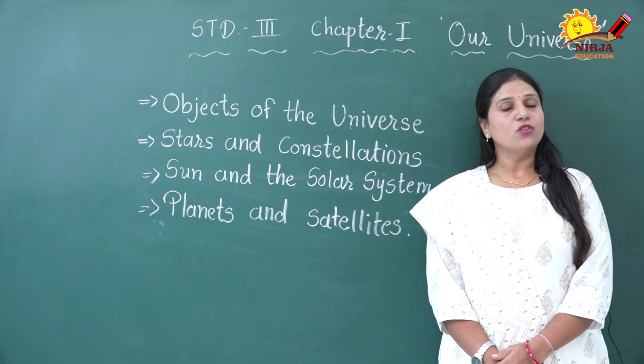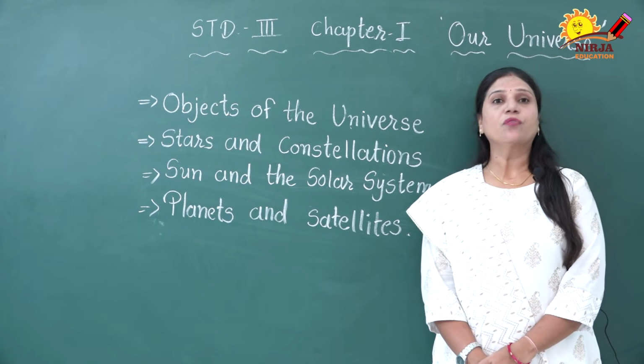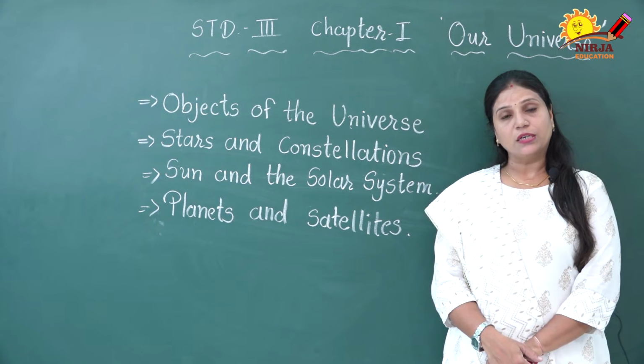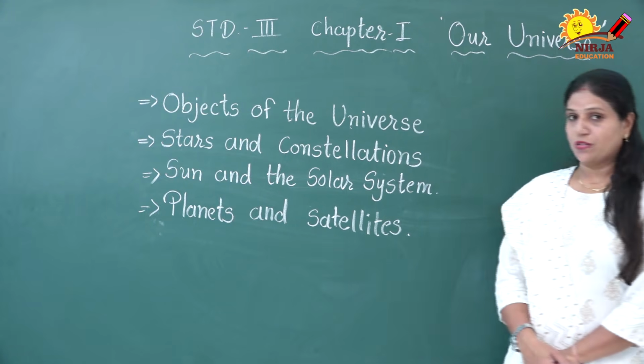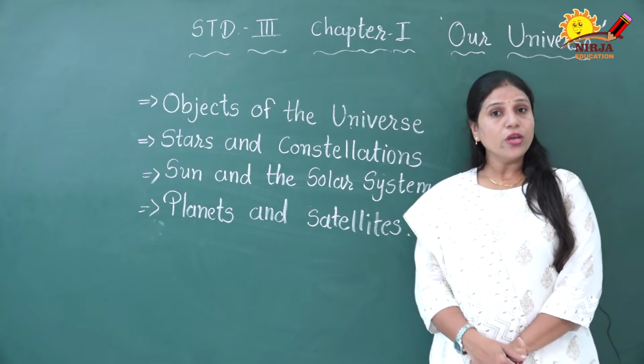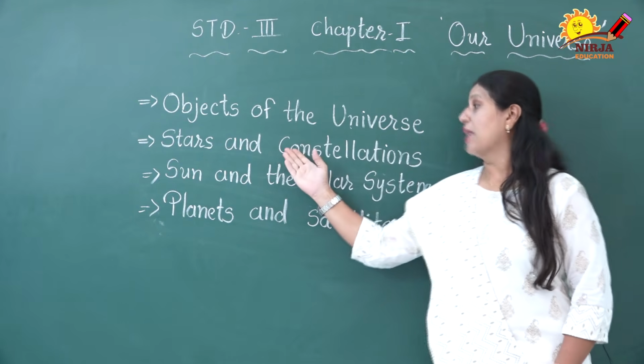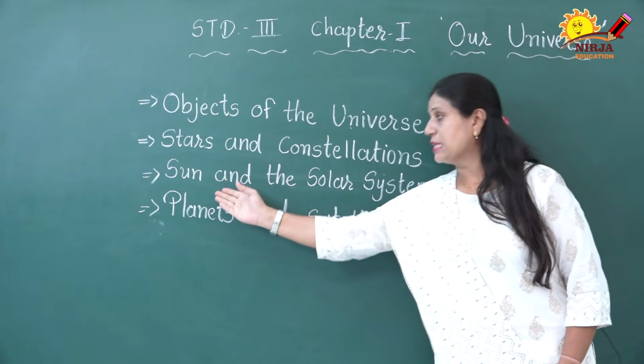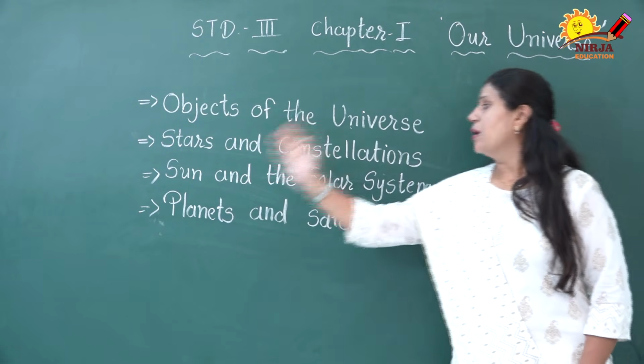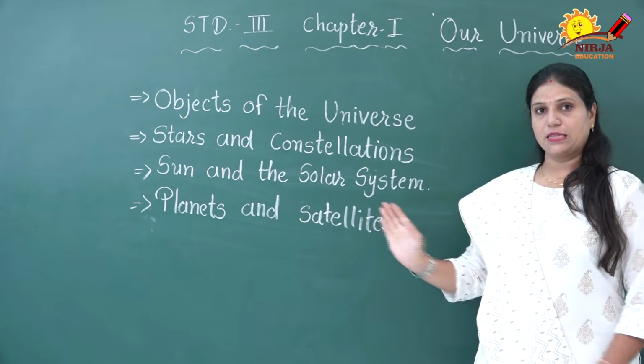Today I am going to teach you the very first chapter of Standard 3rd, Our Universe. In this chapter we are going to learn about the objects of the universe, stars and constellations, the sun and the solar system, planets and satellites.